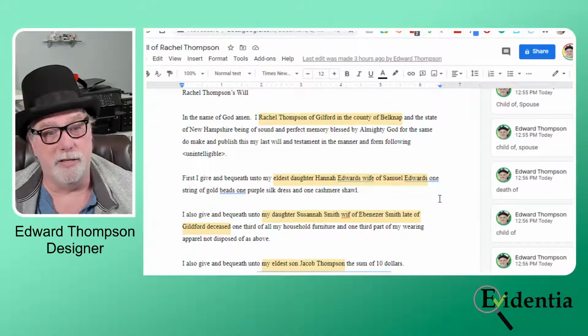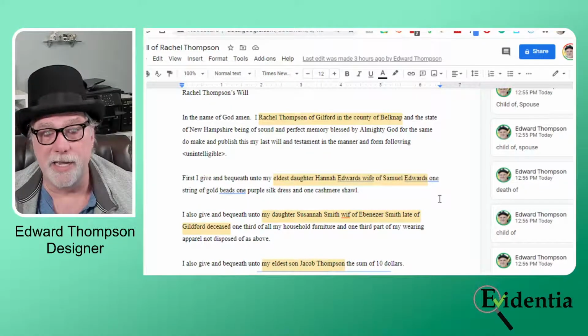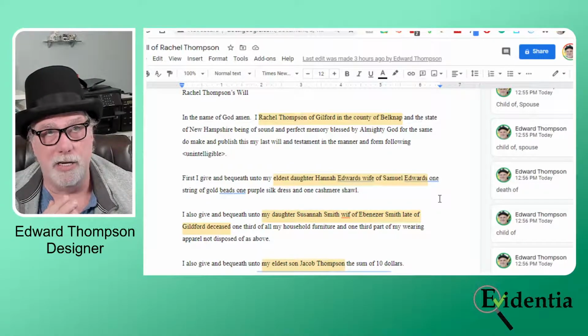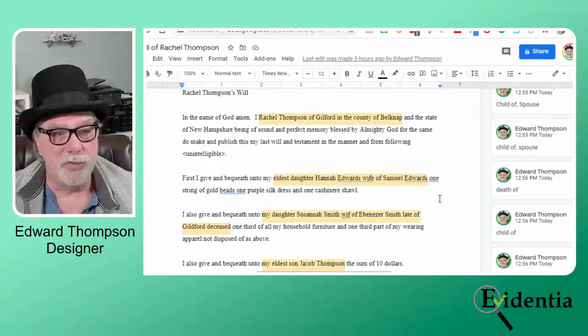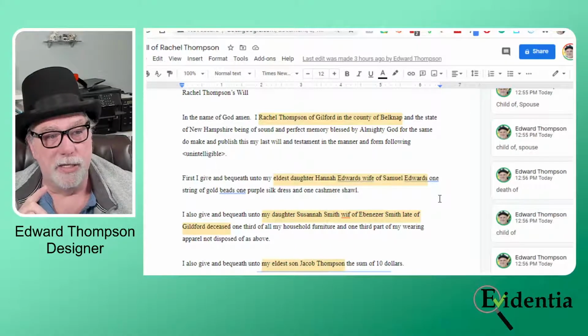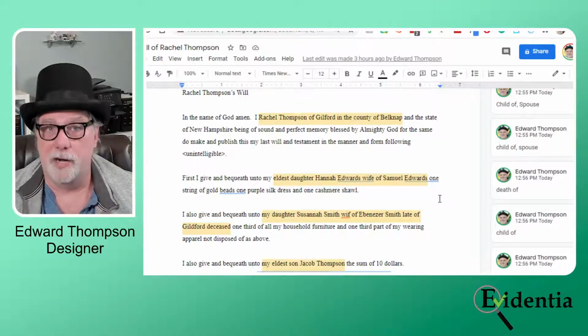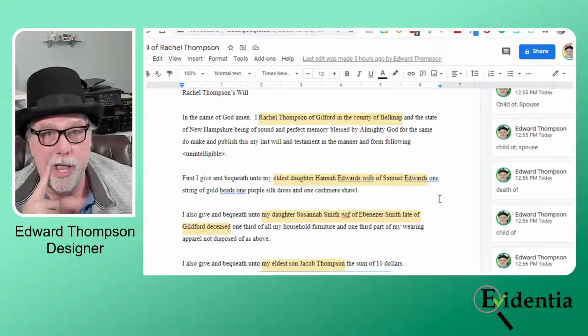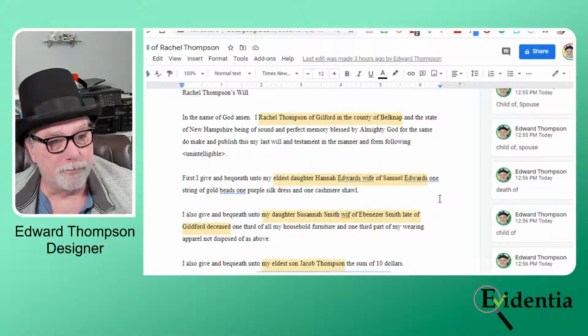It could be that they were the ones who had been taking care of her. The father died in 1842. This was in 1846. So it very well may be that these are the children that were taking care of Rachel in her old age for the last 4 years. And she was to last for 6 more years. She died 10 years after the death of her husband.